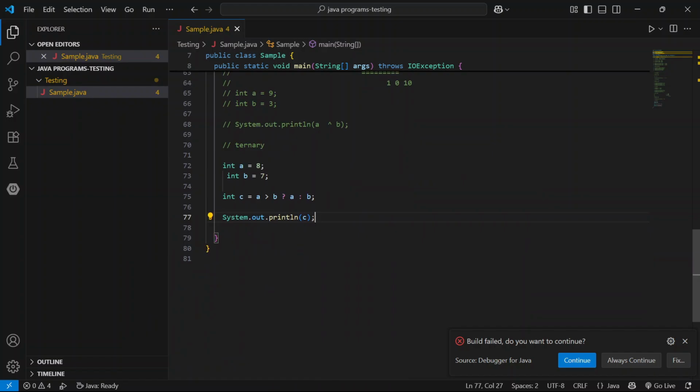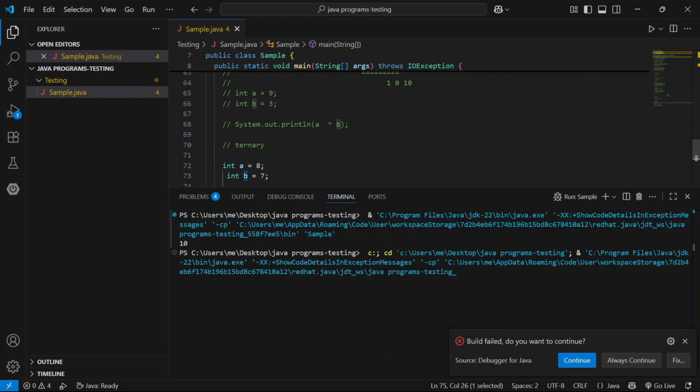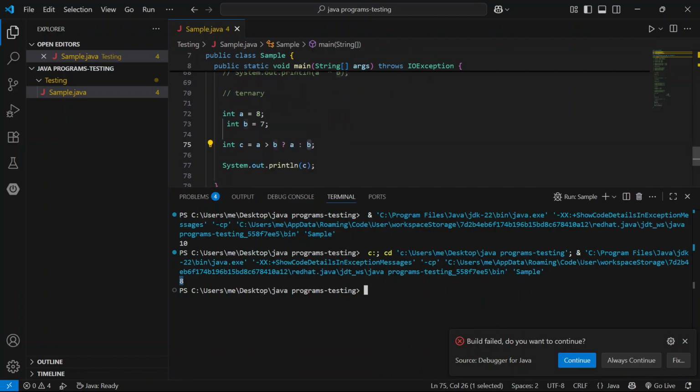I am repeating again. If the condition is true, a greater than b, it returns this position. If the condition fails, it returns this position. And run the application, yeah, we got 8. So a is greater than b only. So the condition is true, this position value is assigned to c.